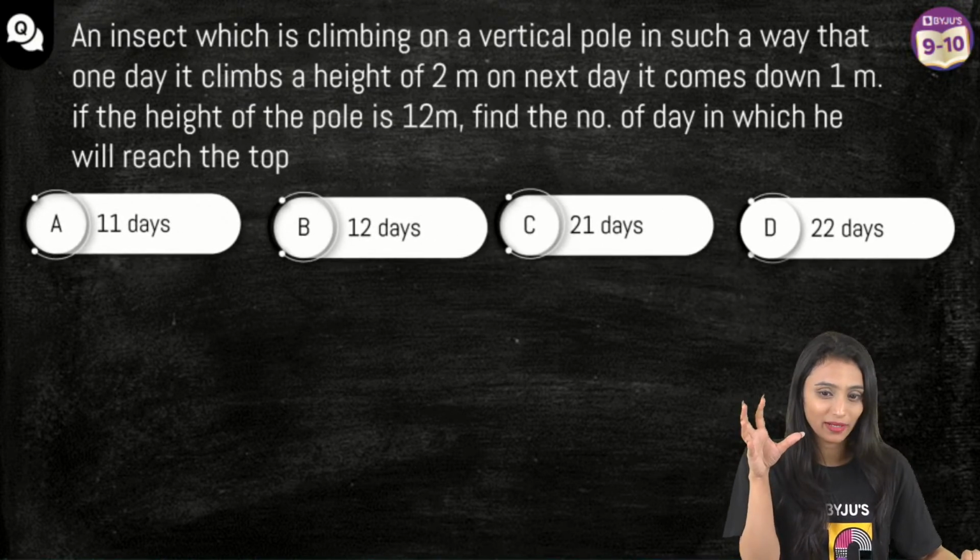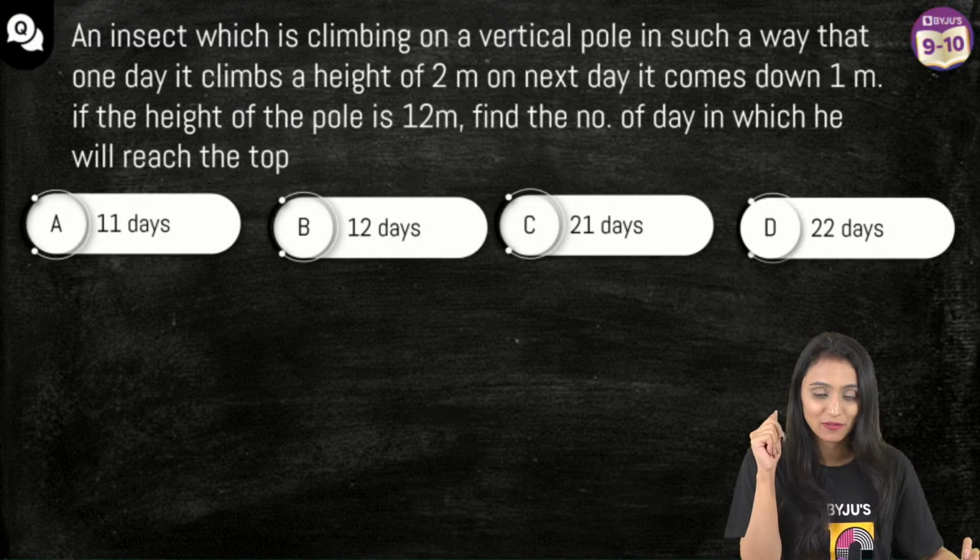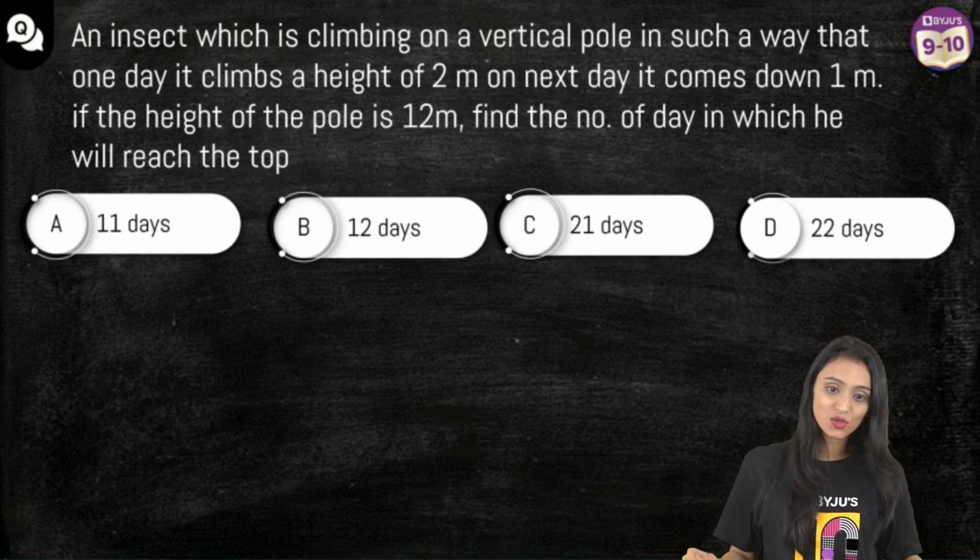This one needs a little thinking. This is not a very straightforward question, I would say. But if you start solving it, the steps are only few.